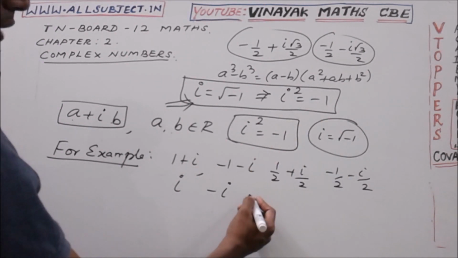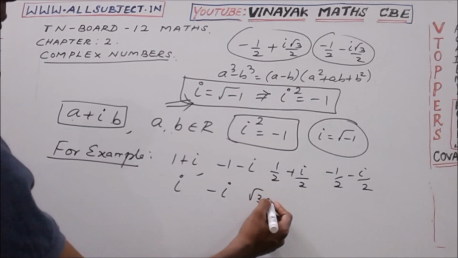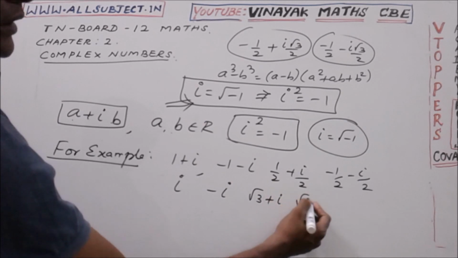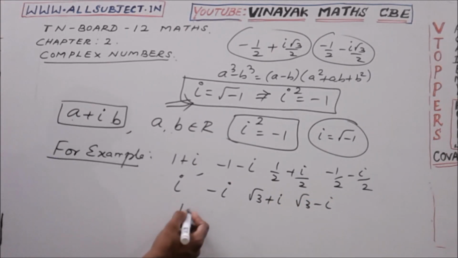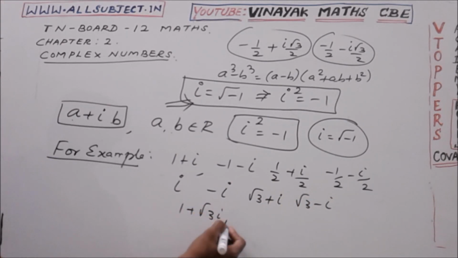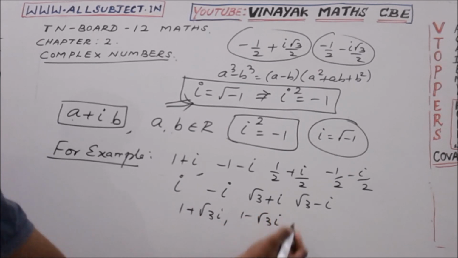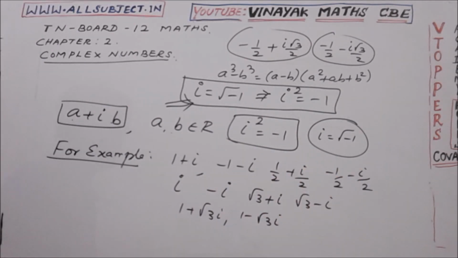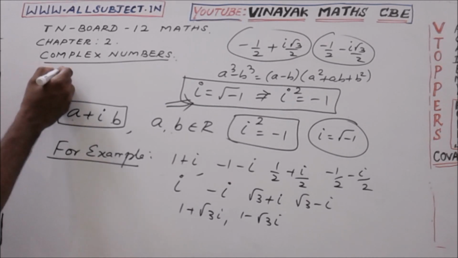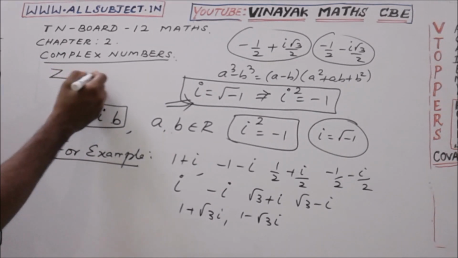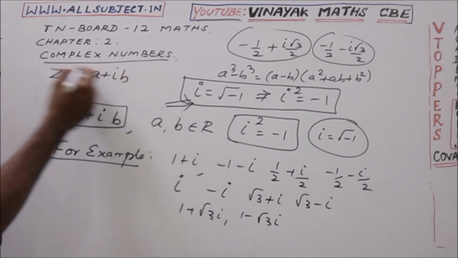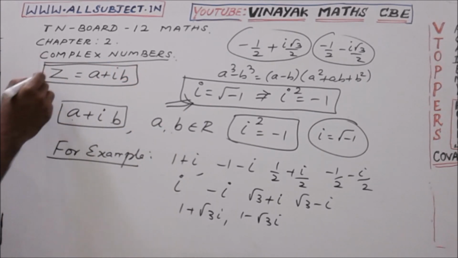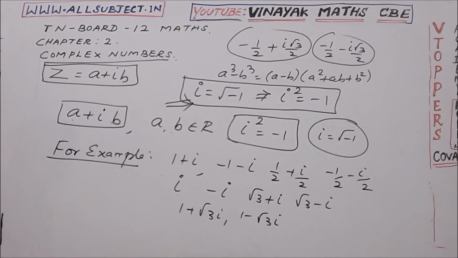Like that we can write many numbers: root 3 plus i, root 3 minus i, 1 plus root 3 i, 1 minus root 3 i. So many numbers, but in general the complex number is denoted by the letter Z, that is equal to a plus ib.